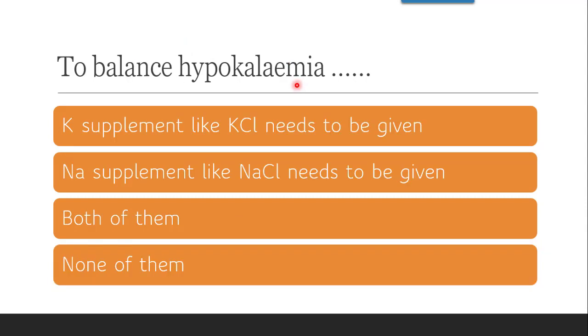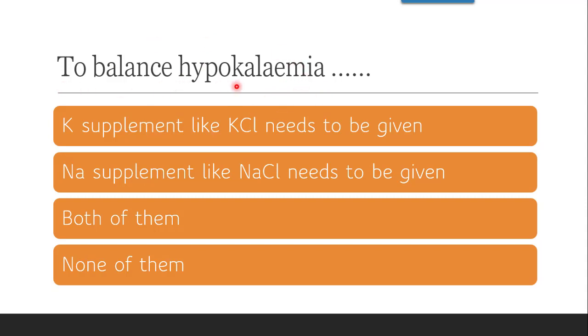Next question is, to balance the hypokalemia. Now hypokalemia, if you split the word, hypo means low levels and kalemia means potassium. So it is the condition wherein the potassium levels are very low, and this is the major side effect of approximately all the diuretics.